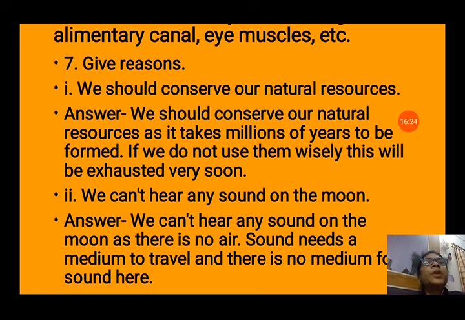Give reasons. Number 1, we should conserve our natural resources. Yes, we should conserve our natural resources as they take millions of years to be formed. If we do not use them wisely, they will be exhausted very soon. Question number 2, we can't hear any sound on the moon. Answer: we can't hear any sound on the moon as there is no air. Sound needs a medium to travel and there is no medium for sound to travel there. That's why sound cannot be heard on the moon.